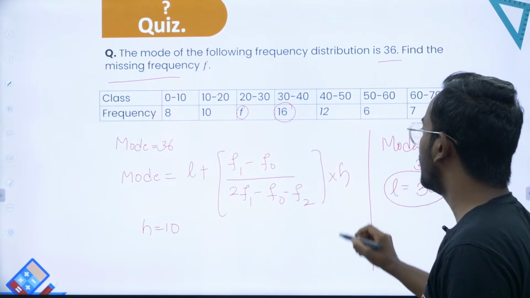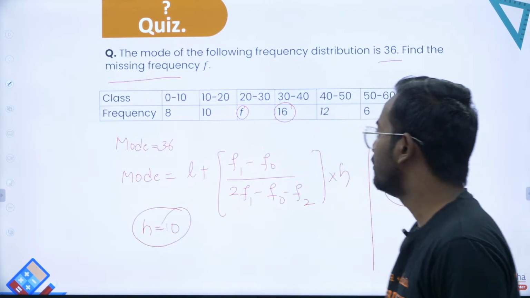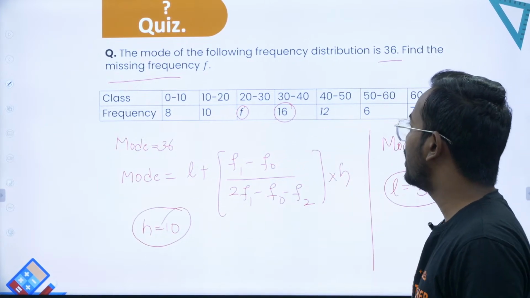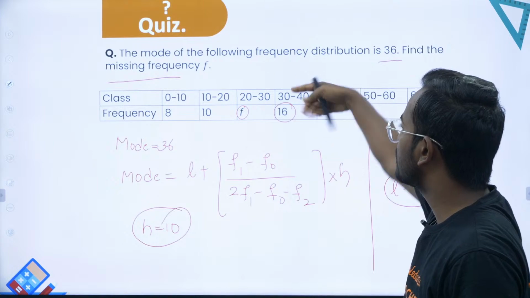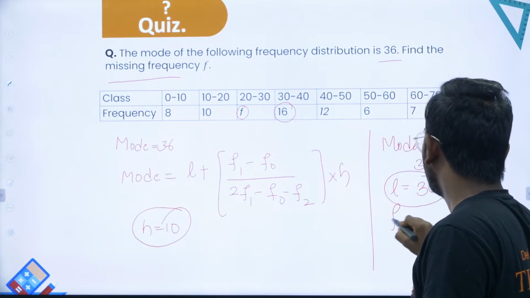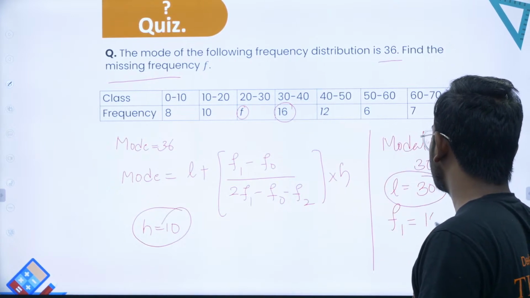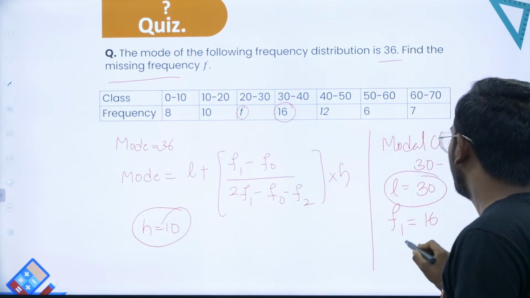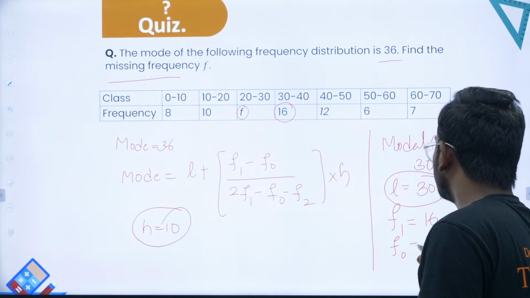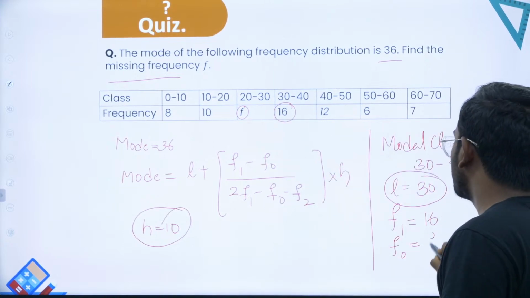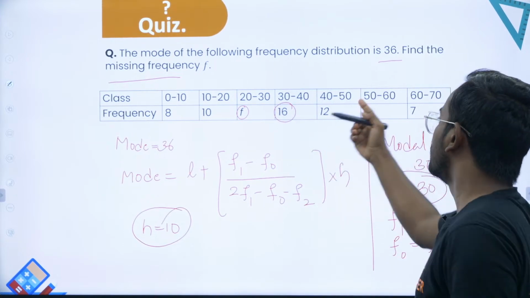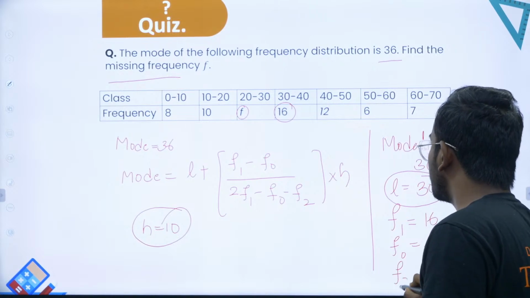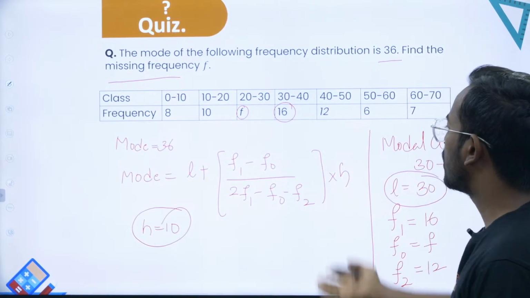Okay. So we've got two entries now: we've got h and we've got L. So what is f1? f1 is the frequency corresponding to this modal class. That is very easy, that is 16. So what is f0? That is the preceding one, the unknown here. So that is f. What is f2? That is the succeeding frequency, that is 12. So we've got all the things here.